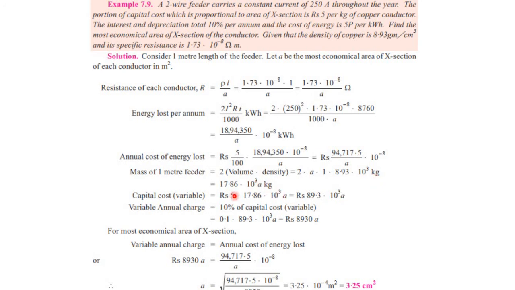So this quantity will become 17.86 into 10 raised to the power 3 A kg.